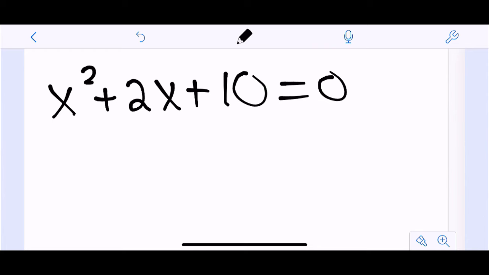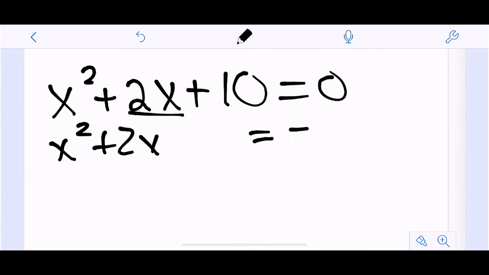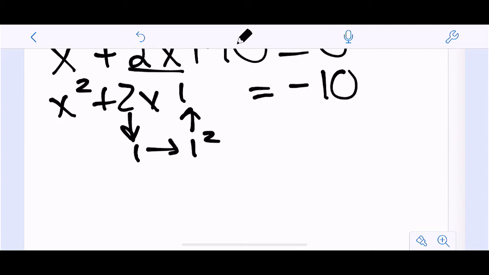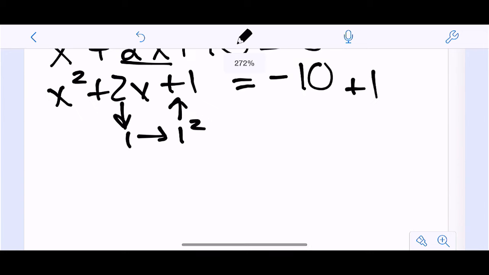But completing the square is pretty easy here because that middle term's even, right? So let's do it. x squared plus 2x, move over your 10, and that's going to be negative. And that's normally a giveaway that something might come out to be imaginary, because that negative on the right side might bother us. So half of this is 1. Square that, it's 1. So I'm going to add 1 here and add 1 there. So this is going to give me (x plus 1) squared, and this side's going to give me negative 9.